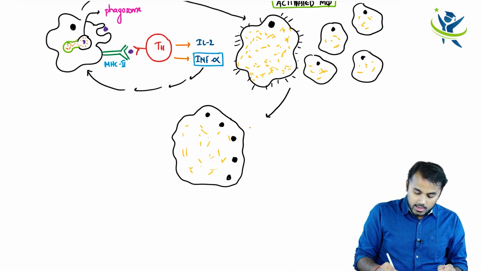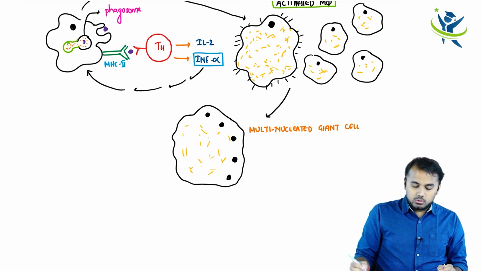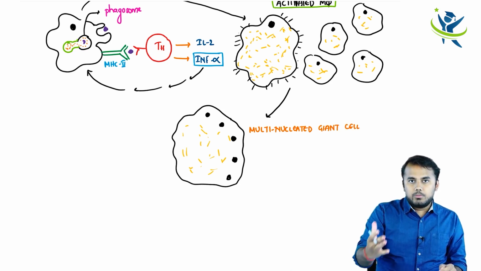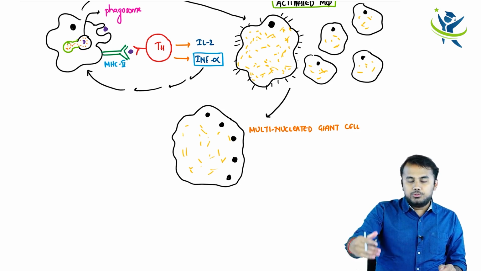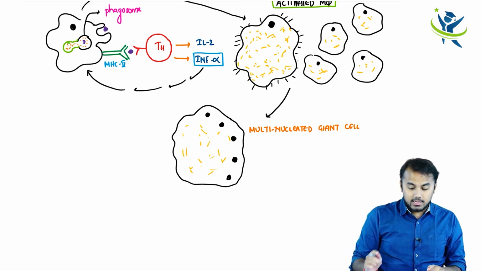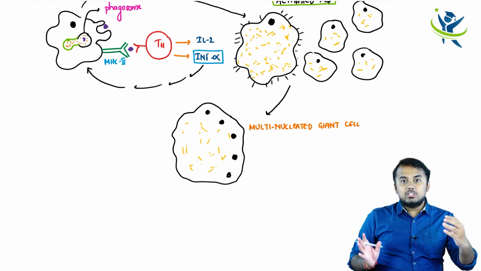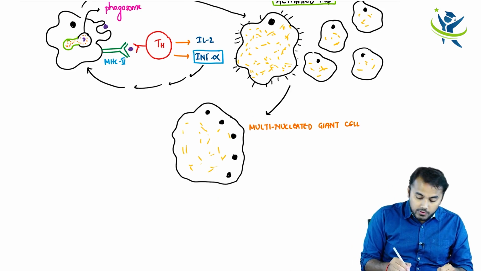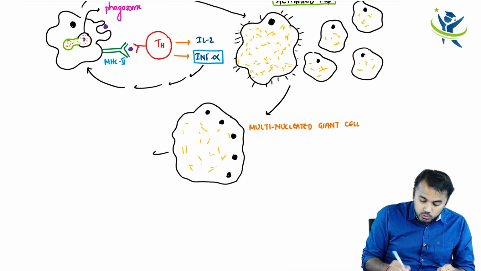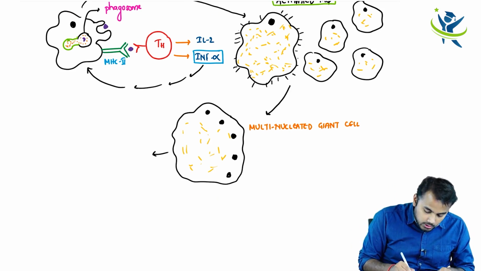So from macrophage we formed epithelioid cell. Epithelioid cells fuse together and form a multinucleated giant cell. And look what is happening. Within this multinucleated giant cell, all these nuclei also fuse together. So when all these nuclei fuse together, how is the picture going to look?